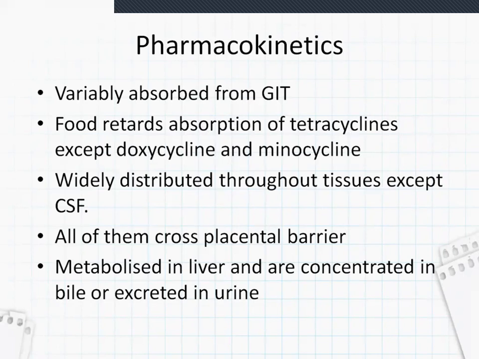After being taken, these drugs are widely distributed throughout tissues except cerebrospinal fluid. But all of them can cross the placental barrier. This is important because if a pregnant lady is taking the tetracyclines, it may affect the fetus. These drugs are metabolized in the liver and are concentrated in bile or excreted in urine.